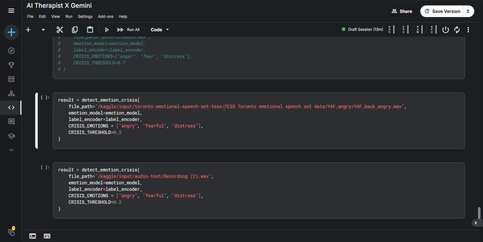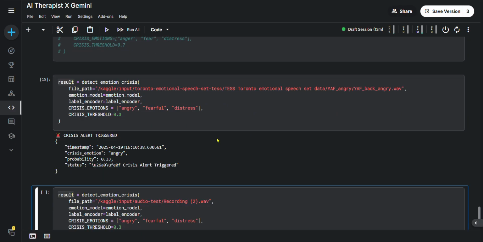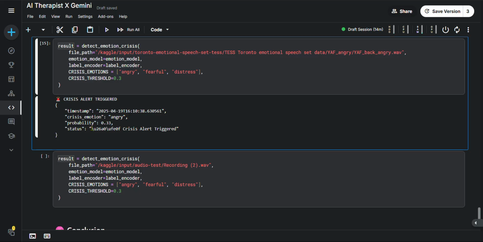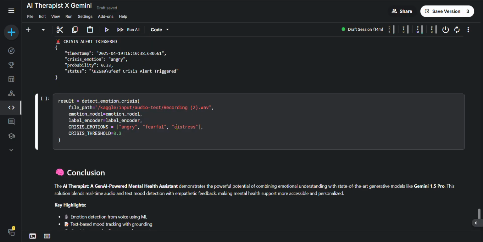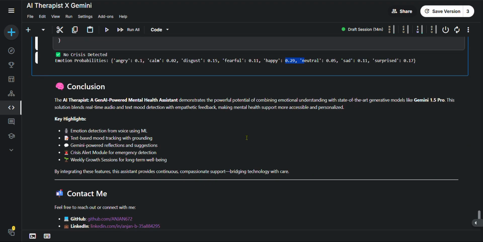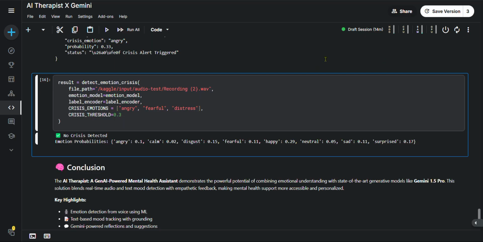So what I have selected is the angry audio. So we are having a successful crisis alert trigger, with a timestamp, crisis emotion angry, probability 30%, and status like this, and the crisis alert trigger. If it is happy, then it will say no crisis detected, with the emotion probability like this, happy 30%, like that.